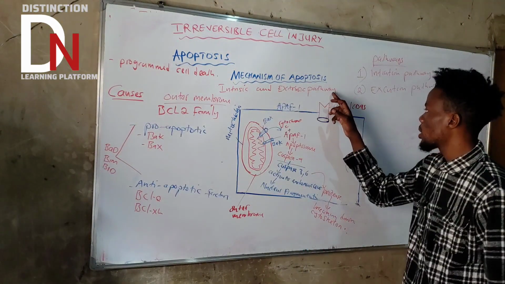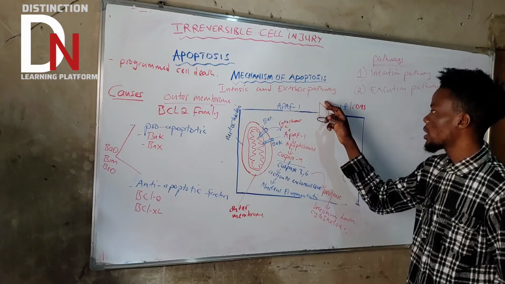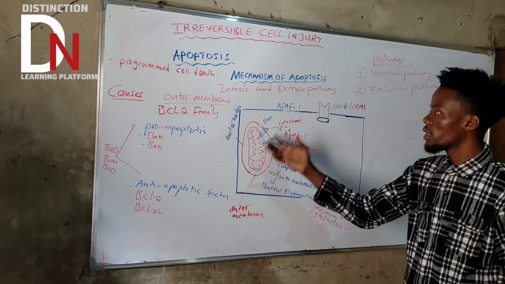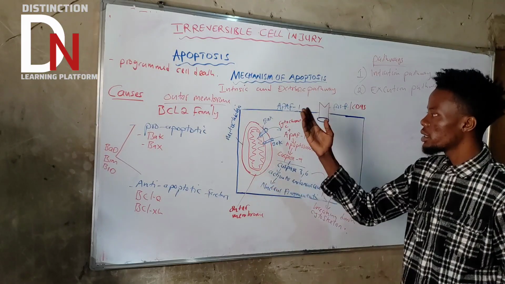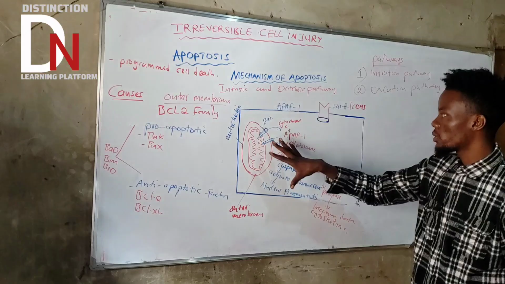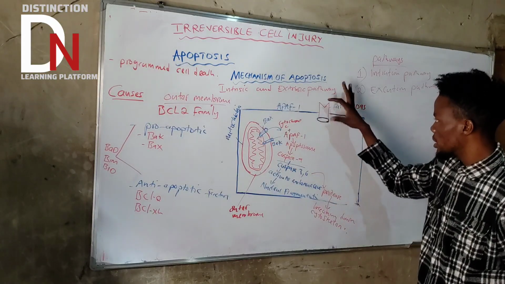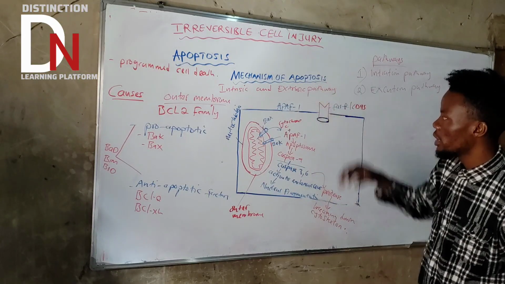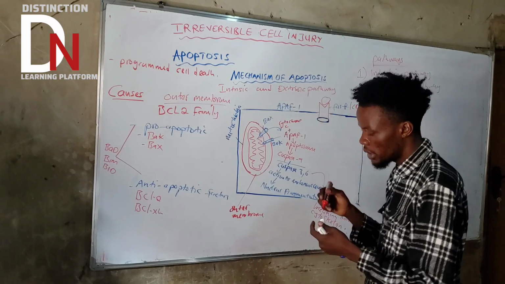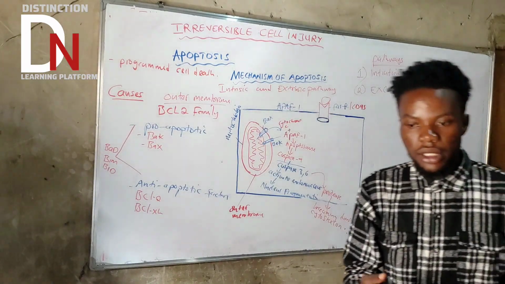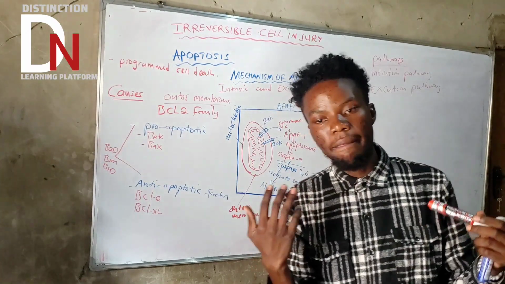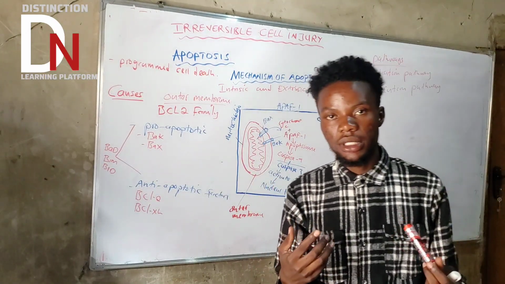Now let's say there is a stimulus here. Here there was a cause because there was something wrong with the mitochondria. Maybe there is mitochondrial damage, DNA damage, a lot of causes, causing stress to the mitochondria. But here there has to be a stimulus that's going to stimulate them. That stimulus can come from a lot of cells. I'll just pick one good example, which is maybe the T cells.